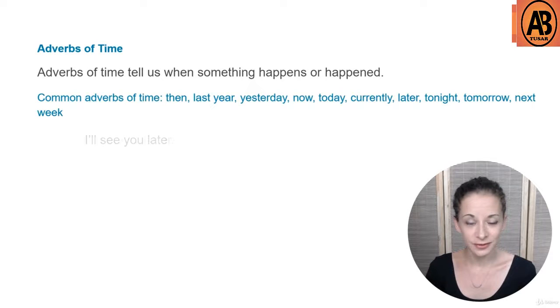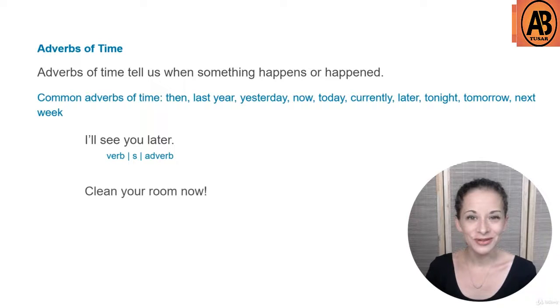Here are some examples. I'll see you later. Here, the adverb is later. It's saying when we will see this person. Clean your room now. This is something I was often told. Here, the adverb is now. And we leave tomorrow.